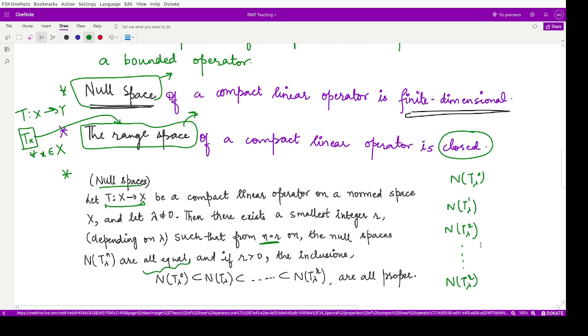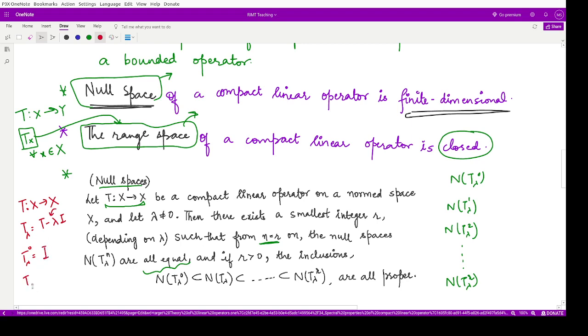If we have T as some operator from X to X, T lambda is the operator defined as T minus lambda I, where lambda is the corresponding resolvent value, right? T lambda 0 is nothing but the identity operator.